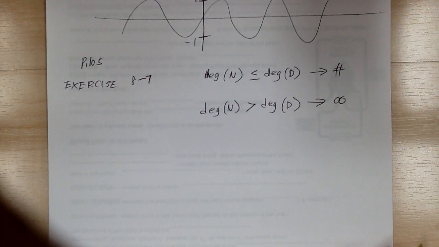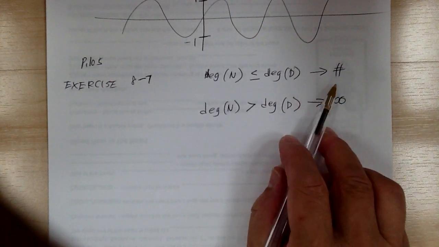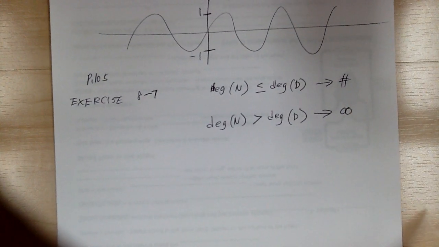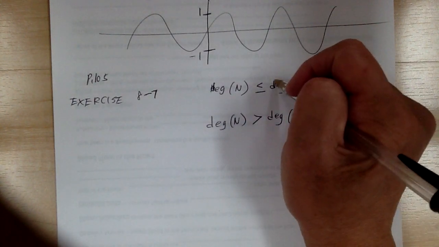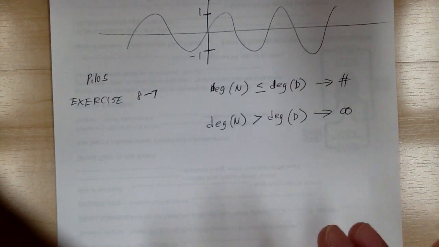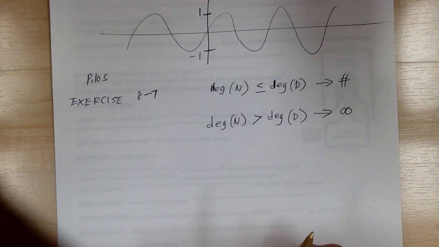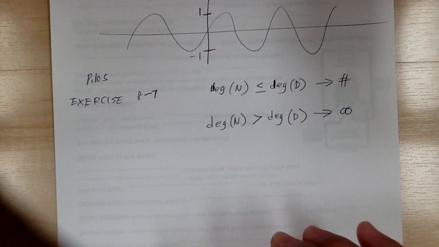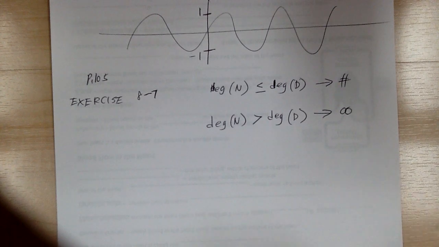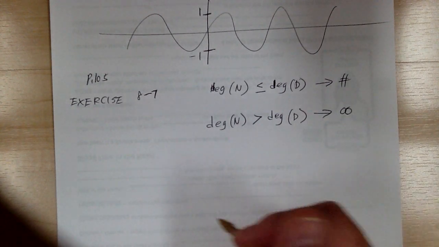So that's how you can tell if it's going to converge or diverge by just looking at their degree. That deals with polynomials. Polynomial expressions are easier to evaluate. Now the other ones, like trigonometry, are a little bit harder to evaluate. So you kind of have to learn what to do in the later lessons.